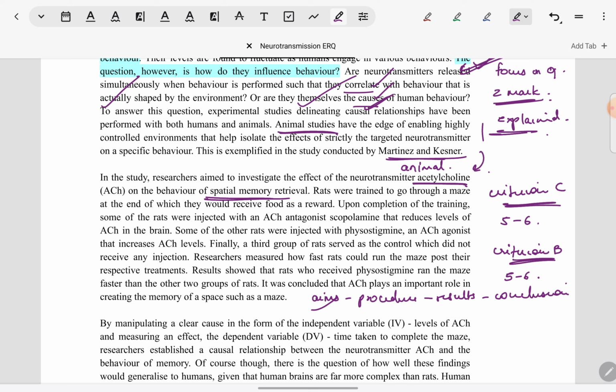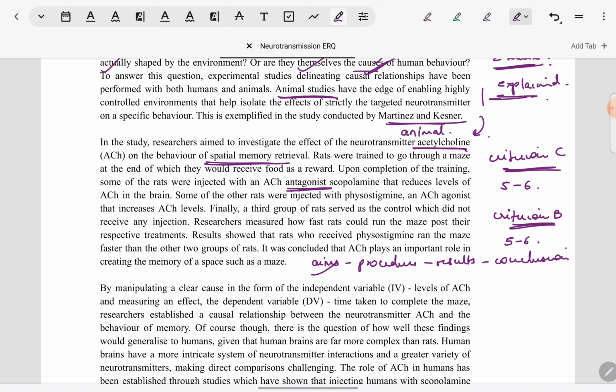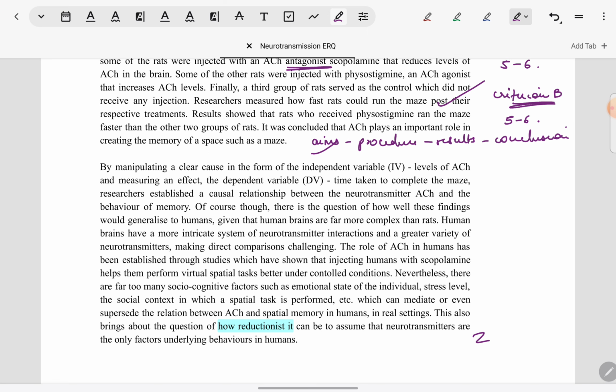In the description of the study also, what an antagonist is has been explained briefly, what an agonist is has been explained. Not only that, the dependent variable, independent variable of the studies are clearly identified. So knowledge and understanding are being seen throughout in the argument also and in the description of the study as well. In the next paragraph, the Martinez and Kesner study has been evaluated.